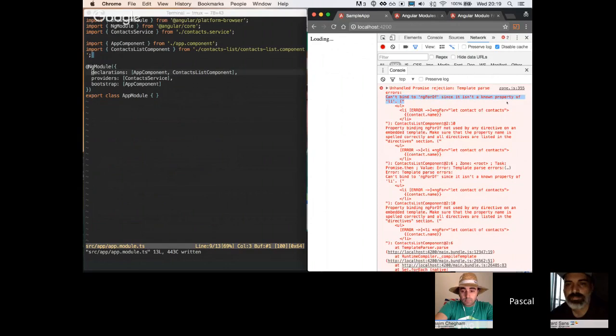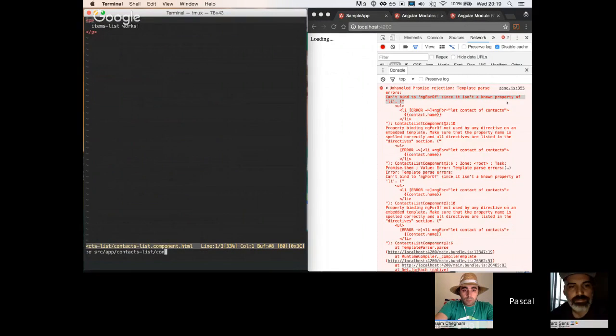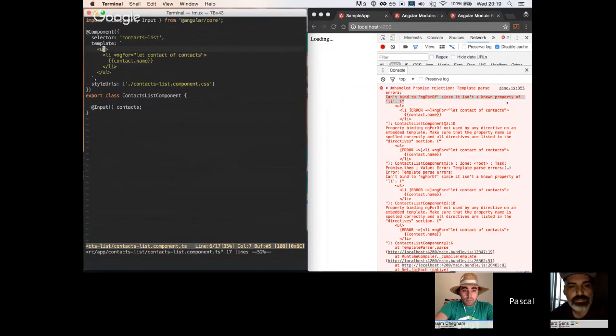So what that means is, if we take a look at our context list component, this is actually the wrong template. It's right here. In the template, we use ngFor to generate the list, and this is actually a directive that sets up a property binding internally. Now that we removed the BrowserModule, there is no ngFor directive available to our application anymore.